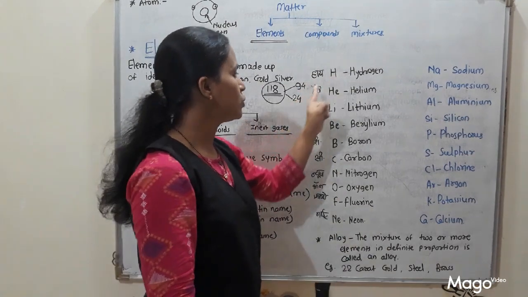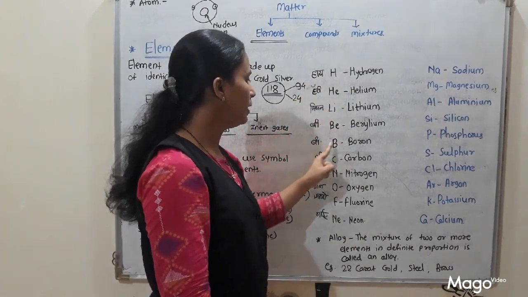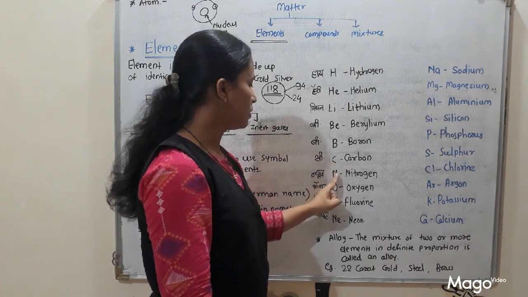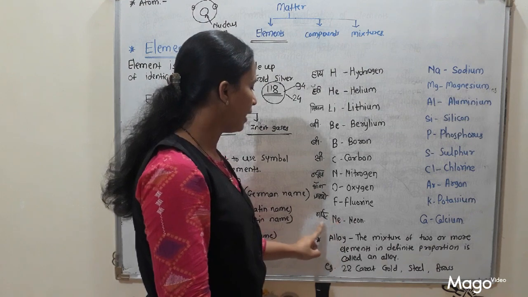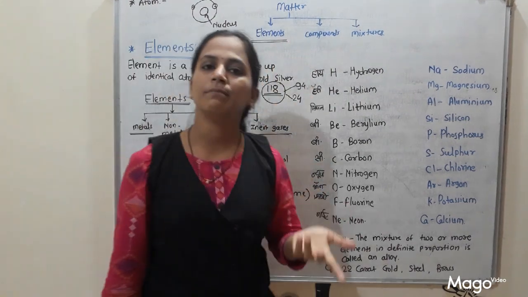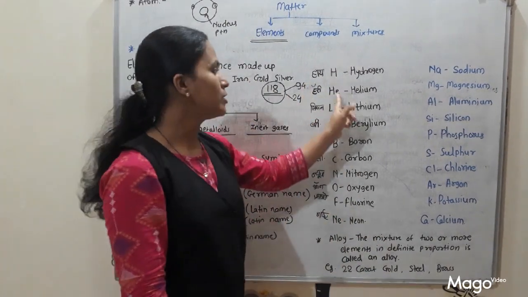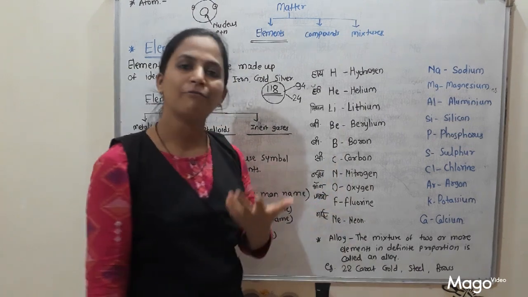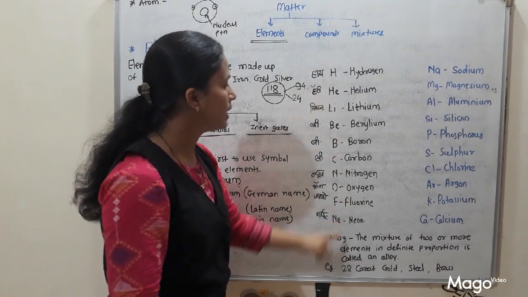So, hi H, Harry He, listen Li, B, B, B, B, C, News N, on O, F, Friday, then night, Ne. So, just remember this sentence: Hi Harry, listen BBC News on Friday night. It means the first 10 elements in sequence: H, He, Li, Be, B, C, N, O, F, Ne. This is the sentence to remember all these names.